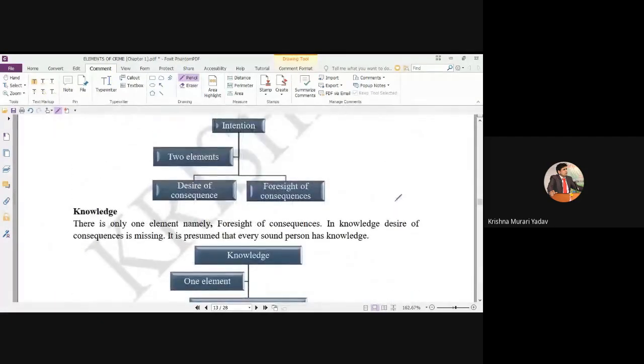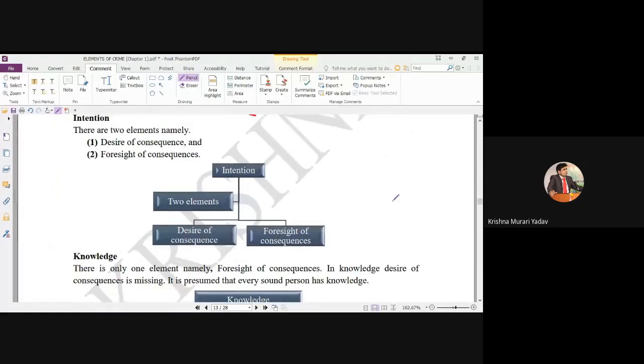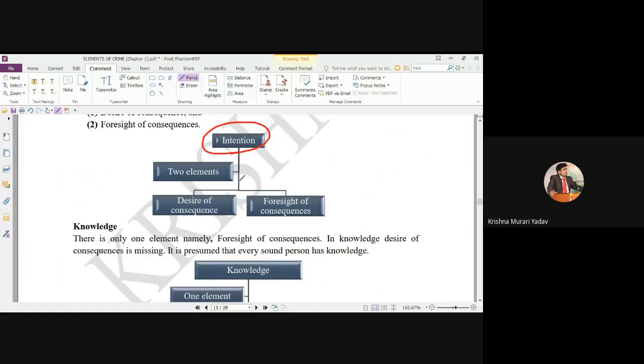If you can see the brief here, intention means two elements. If there are two conditions, both are sine qua non, which means necessary, part and parcel: desire of consequences as well as foresight of consequences.